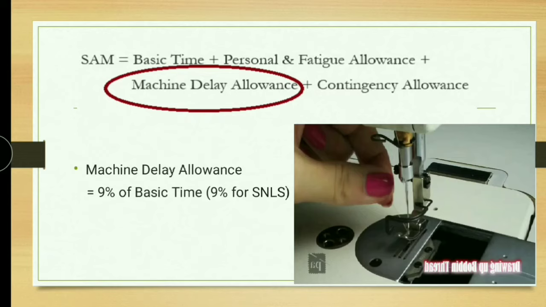In order to reduce machine delay allowance, you need to use the latest machinery, proper oil level in the sewing machine and proper training for the laborers to handle machinery. This machine delay allowance will vary from machine to machine. For example, if it is a single needle lock stitch machine, you can give 9%. If it is a double needle lock stitch machine, then it becomes 14%.